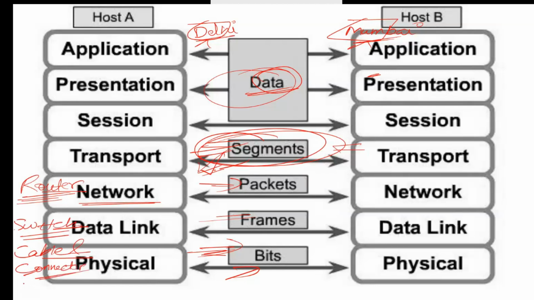That means when a router receives the data, the router will convert that data format into a packet, and after that, the router will send the data to the data link layer, where we have the switch. The switch will convert the data into the frame format. After that, the data will travel on the cable and the connector, and on that cable and connector, the data will be transferred in bits format.